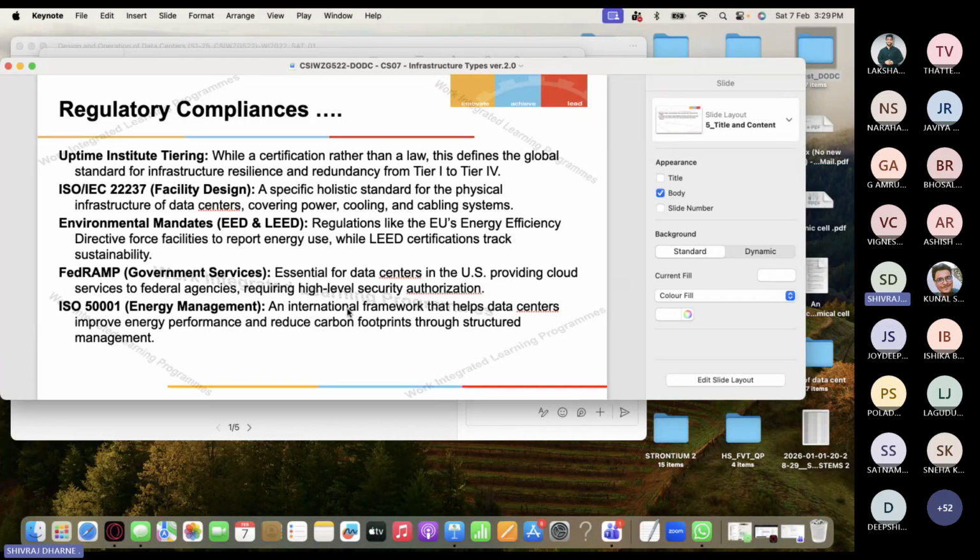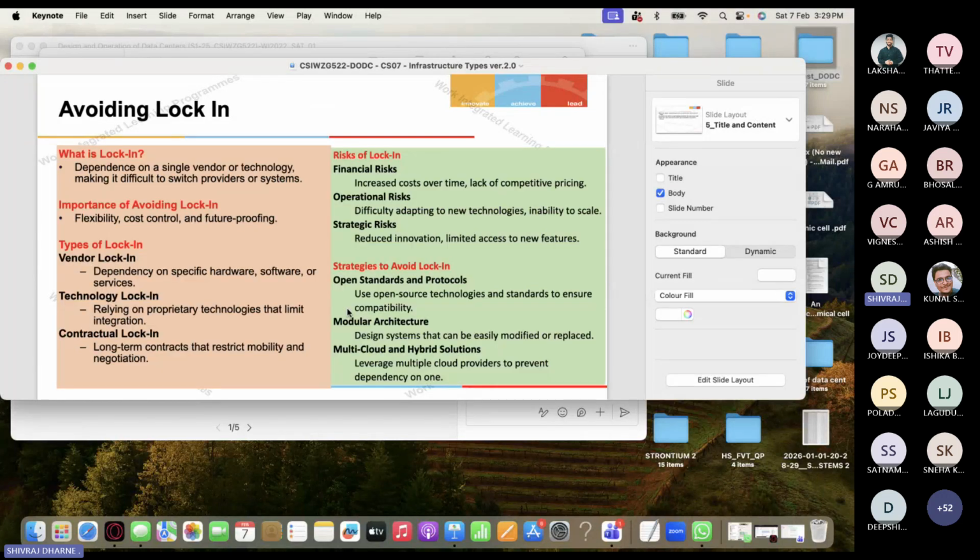And that's how the certification and different bodies for different things are there. Okay. So there was one topic called avoiding the lock-in. What does lock-in mean? It means dependence on a single vendor, right? So our technology makes it difficult to switch to other systems, right? So that is called lock-in.